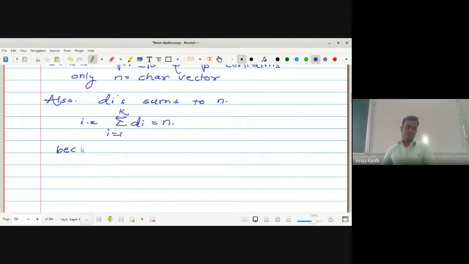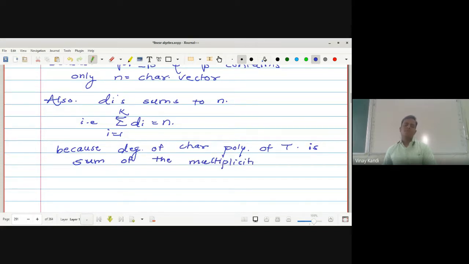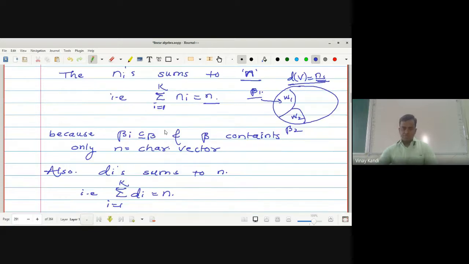Because the degree of the characteristic polynomial of T is the sum of the multiplicities of the characteristic values c_i, and the degree of f(x) is equal to n. Give this equation number 4. This is equation number 4.